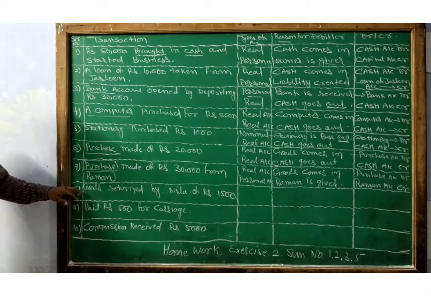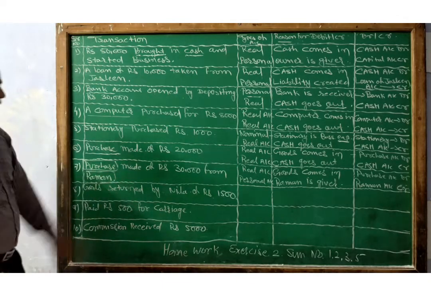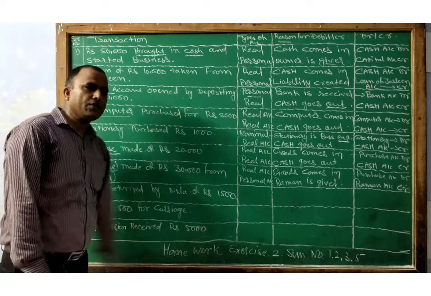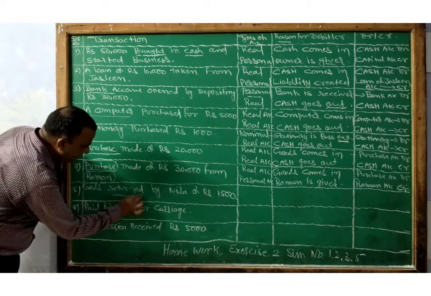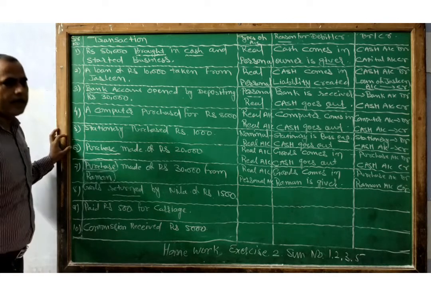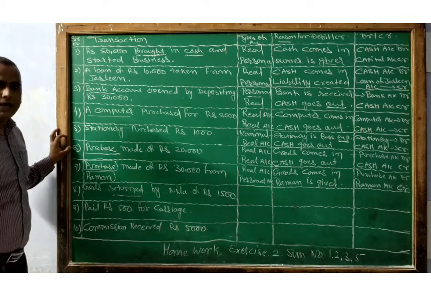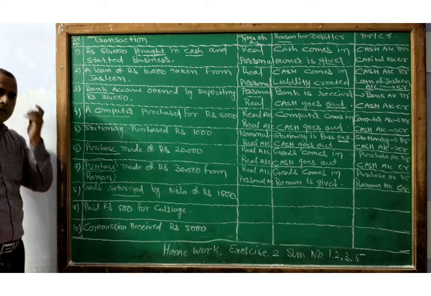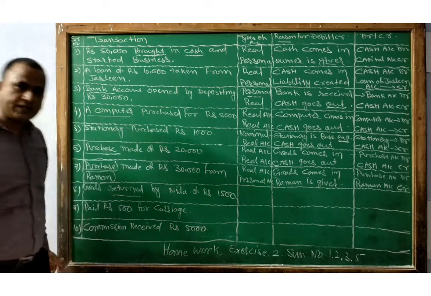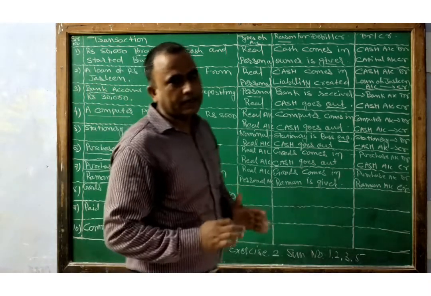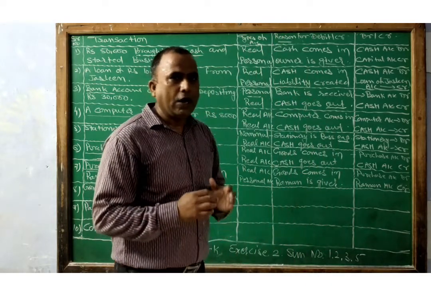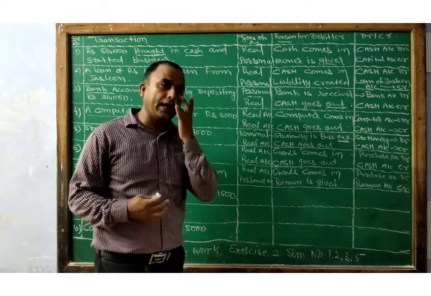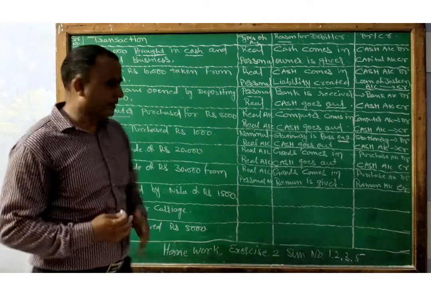Now next one is there, goods returned by Neela of rupees 1500. Now the return, that means there are two types of return taking place in our business. First one is purchase return and next one is sales return. How to identify the purchase return and how to identify the sales return?